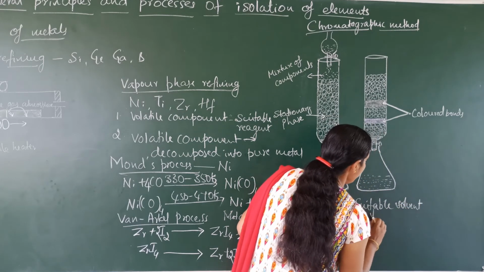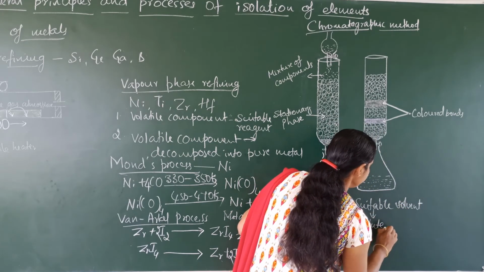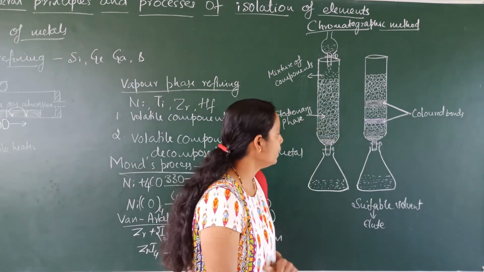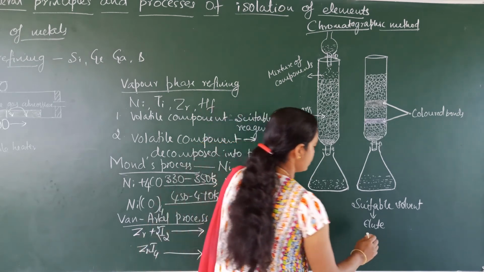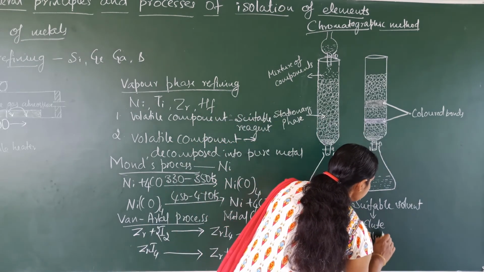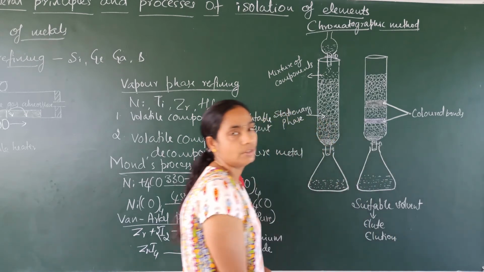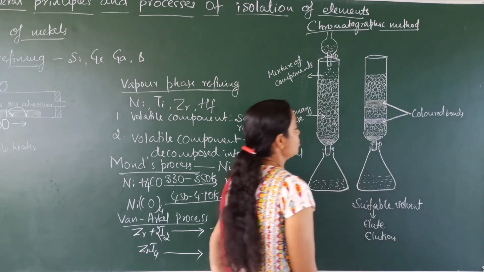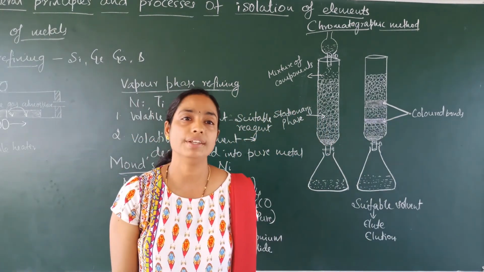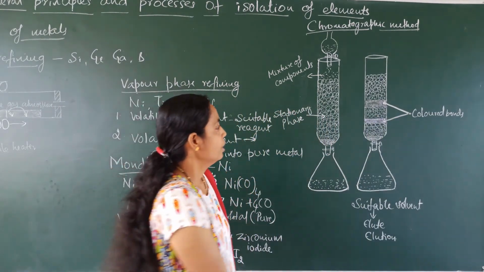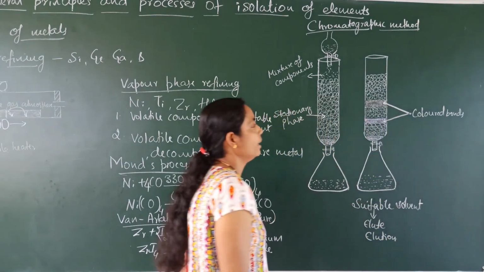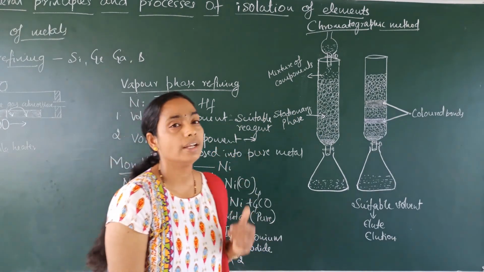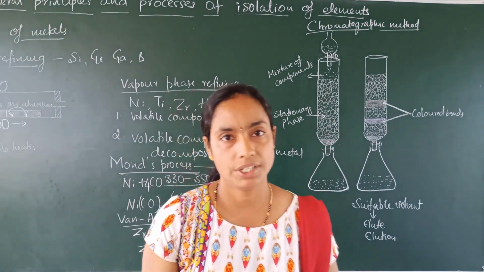The suitable solvent is called the eluent, and the process of removal of adsorbed components from the stationary phase by using a solvent is called elution. So, by using a suitable solvent, we can separate the adsorbed components present in the mixture. Thank you.